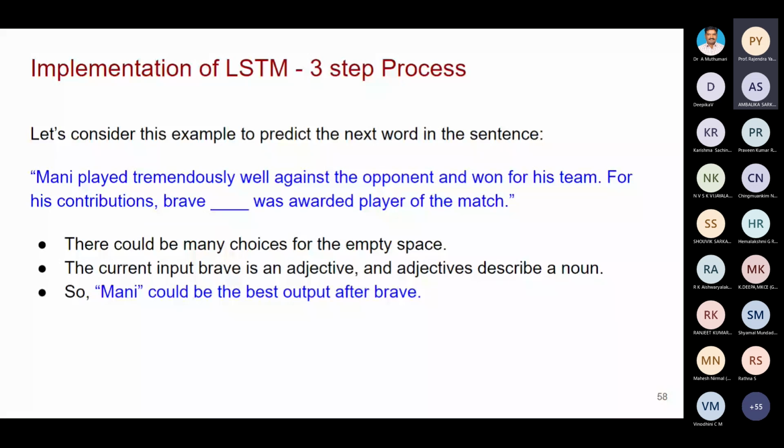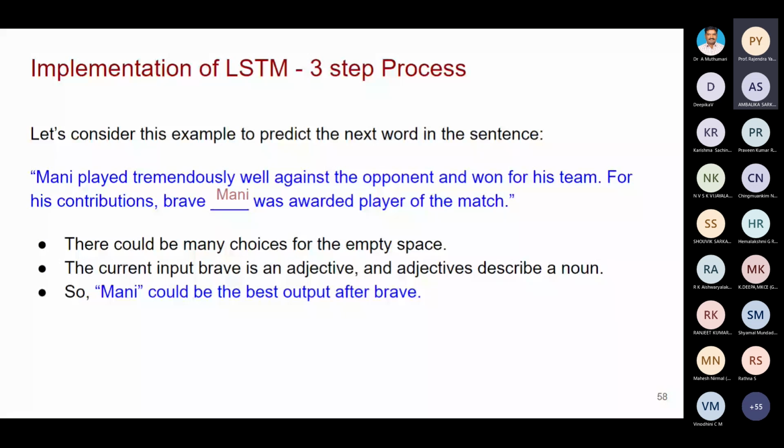The network already updated the information about Mani. In this place we need a noun, and the noun is not Prakash, it is Mani. So the dash will be filled with Mani. This will be done by the output gate.